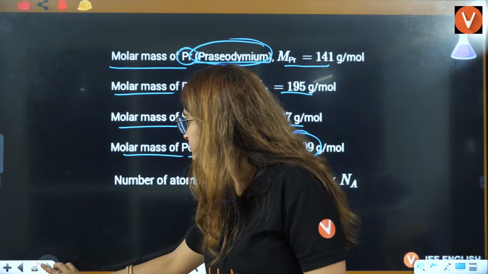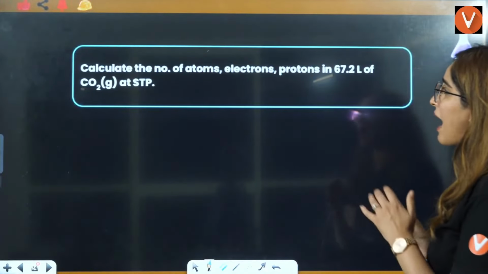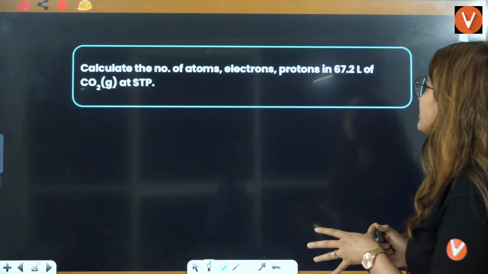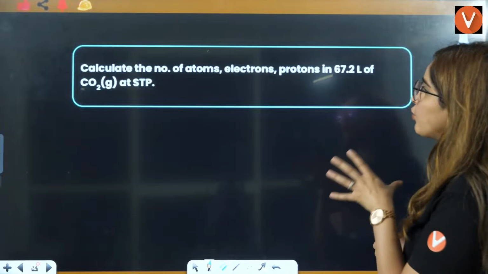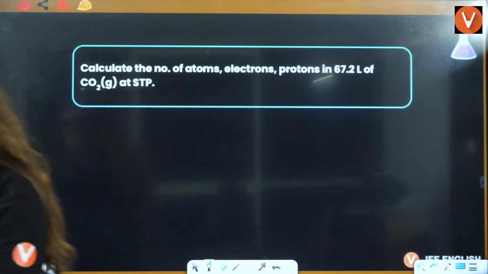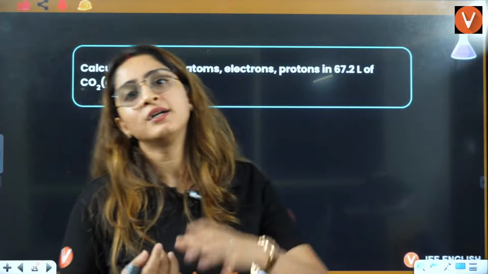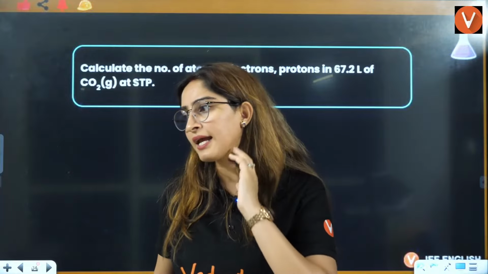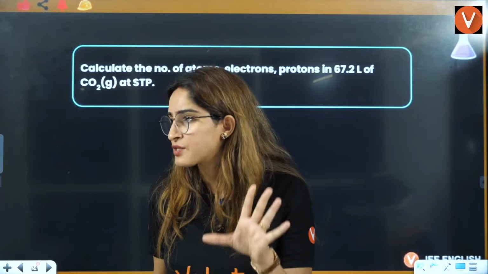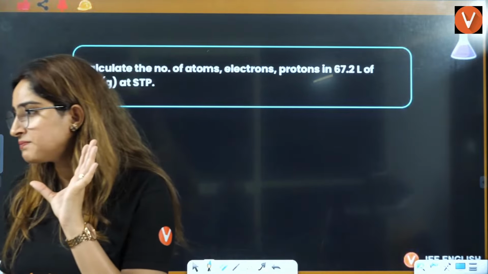Now let's talk about the next thing, that is calculate the number of atoms, electrons, protons in 67.2 liter of CO2 gas at STP. Ma'am, how to remember molar masses? That I'll tell you in periodic classification. We will learn that in periodic classification. That is the concept of inorganic chemistry.